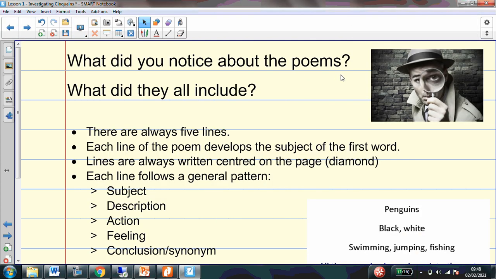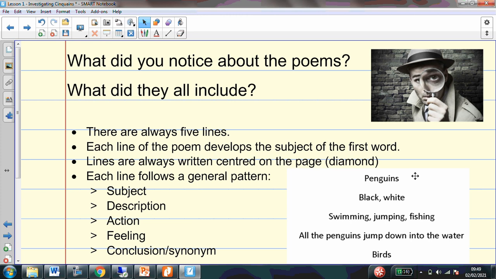Now, you may have spotted some of these things as well, but I spotted that every poem had 5 lines to it. Each line of the poem develops a subject of the first word. So if we have a look at this poem here, my poem is about penguins. I know that because my first line says penguins. But then every line after that gives me some more information about that first word, about that subject.